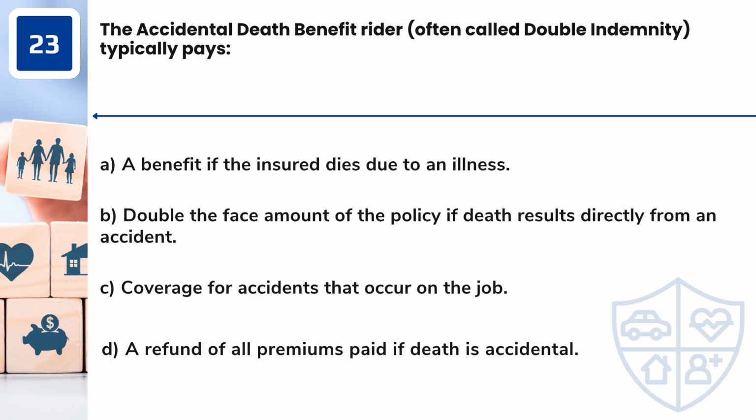Question 23. The accidental death benefit rider, often called double indemnity, typically pays A. A benefit if the insured dies due to an illness. B. Double the face amount of the policy if death results directly from an accident. C. Coverage for accidents that occur on the job. D. A refund of all premiums paid if death is accidental.